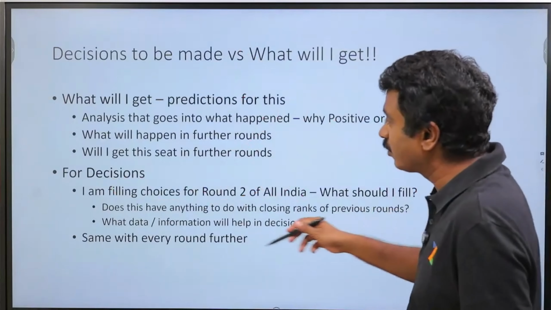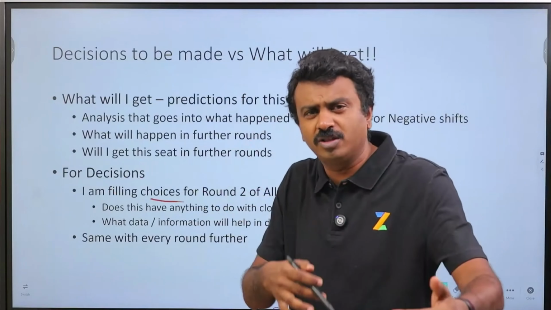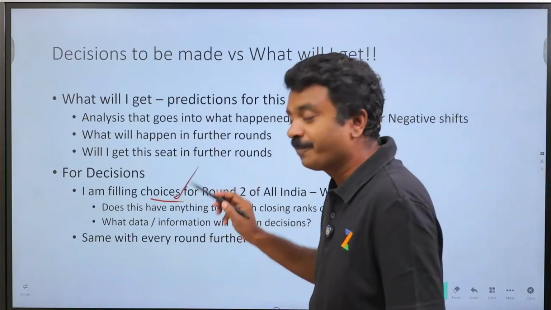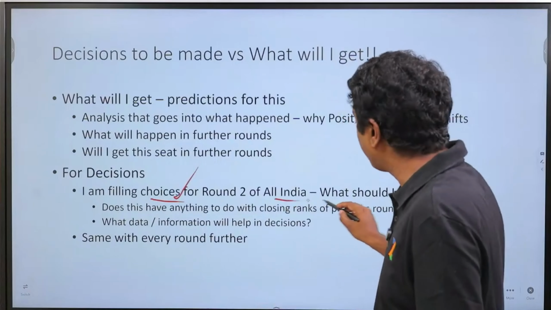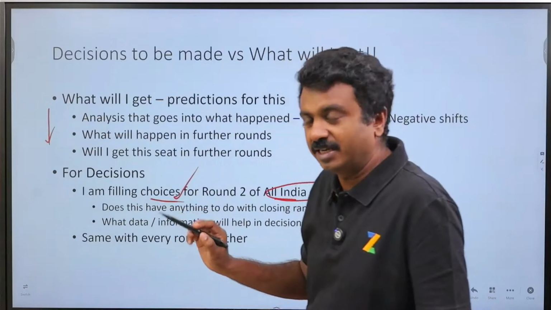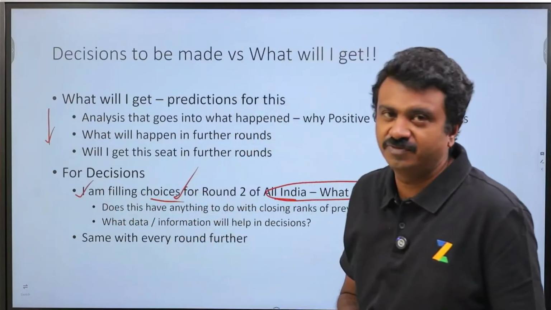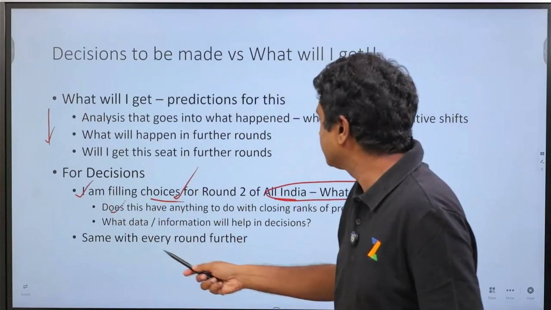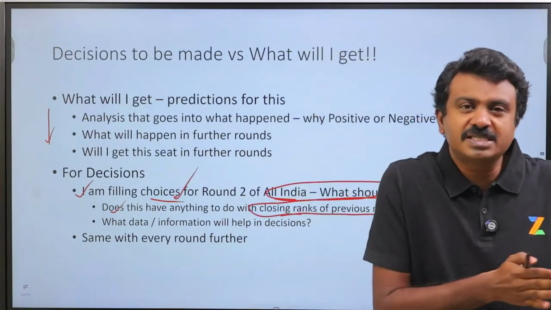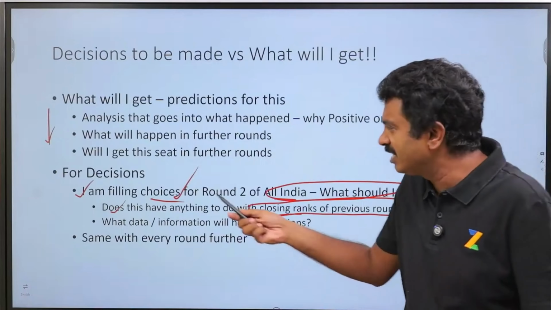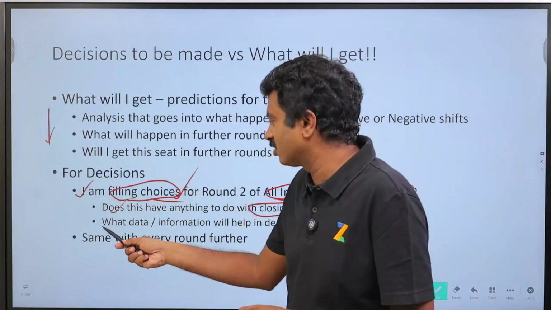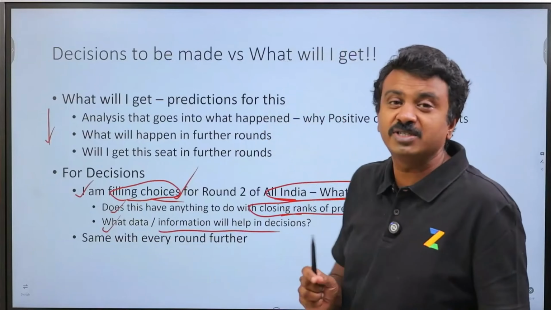I might be required to not fill in all the choices, and also restrict my choices in certain cases, correct? So that is very important, and for that, effort needs to go beyond just asking will I get this, correct? So what would be the strategy for these, and does this have anything to do with closing ranks of previous rounds? This seat closed at this particular rank, will this impact my choices? Maybe, maybe not, but you decide based on the data. What data or information will help me in decision?